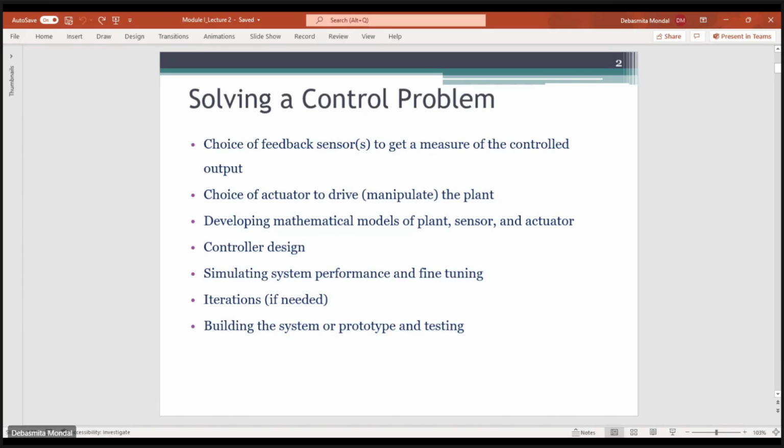Class. A brief recap about yesterday's class: we saw what a control system is. We saw that there can be an open loop control system and a closed loop control system, and in a control system there are two basic components. One is the controller, and then you have a plant or a system which you need to control. There is an input to this whole system, there is an output, and there can be something known as feedback.